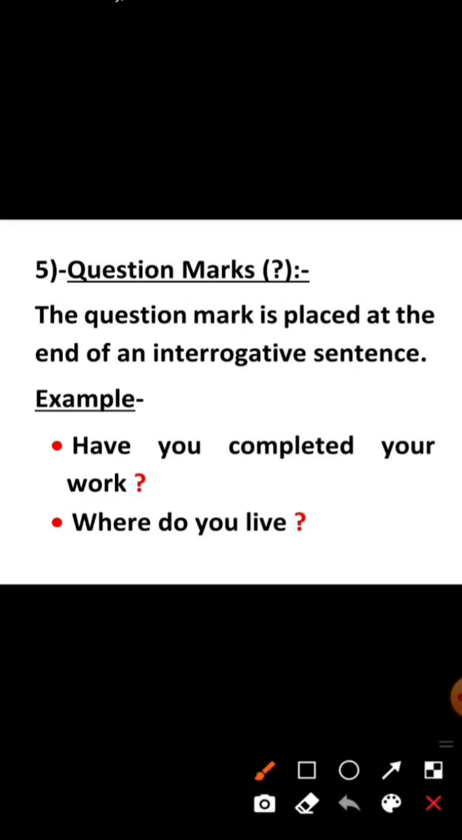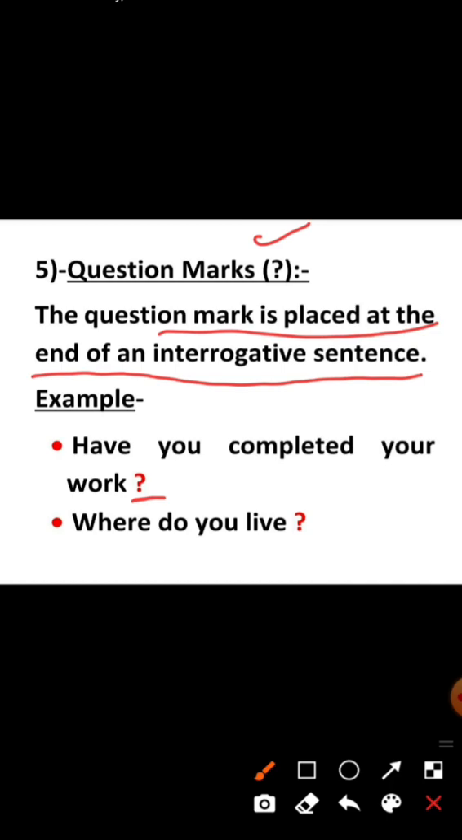How do we make it? You can see this is the sign of question mark, and we use question mark at the end of the interrogative sentence. We use it at the end of the sentence. You can see the example also. Have you completed your work? You may see the sentence, and this is a kind of question, so at the end of the sentence we have put here question mark. Okay, so this is the use of question mark.